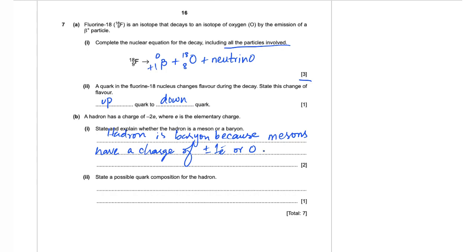Alright, part 2: state a possible quark composition for the hadron. So this hadron carries a total charge of -2e.